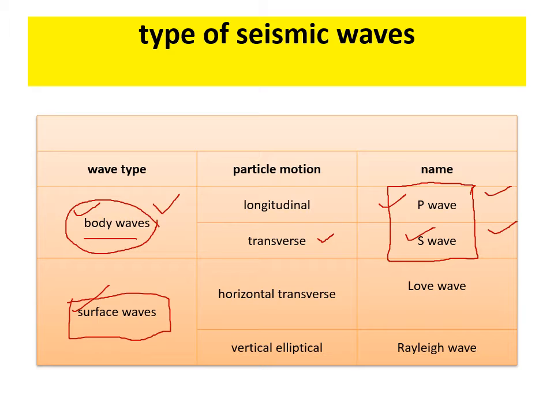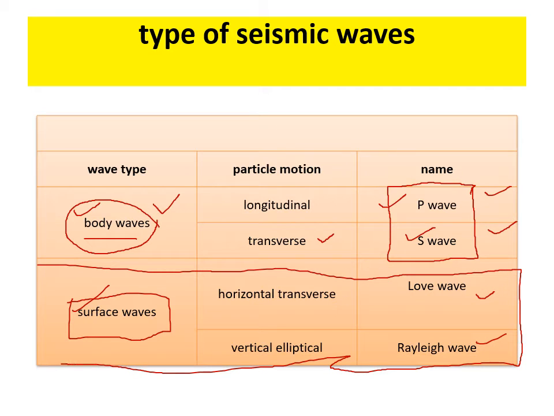Surface waves have larger amplitude and longer wavelength than body waves. Surface waves are more destructive. There are two types of surface wave, known as L wave and R wave. Rather, the earthquake waves which are more destructive are the surface waves. We can get an idea about the surface of the Earth through the surface waves. Those are the L wave and R wave. And we can get the idea or information about the body of the Earth, that is the interior of the Earth, through the body waves, that is P wave and S wave.